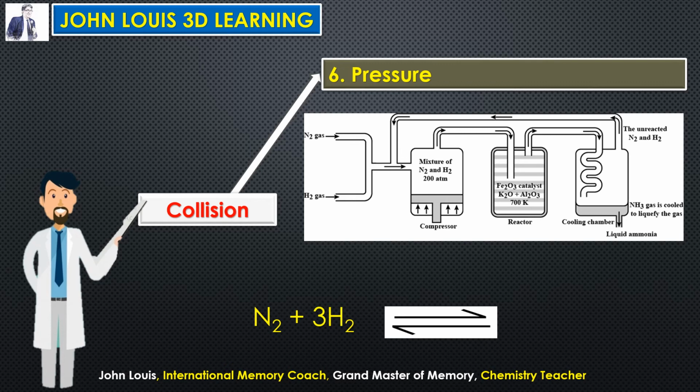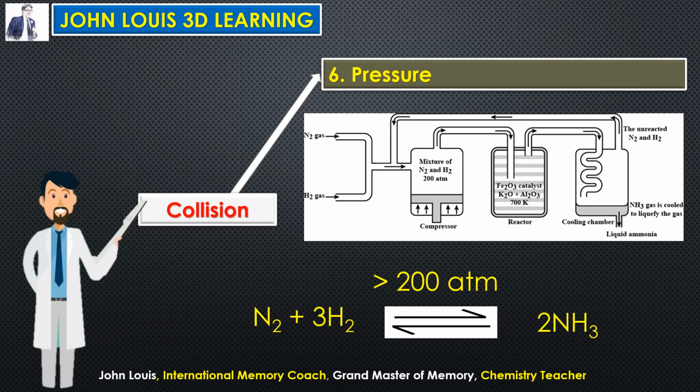Lower temperature means what here? 300 degrees Celsius. Without pressure, they need 700 degrees Celsius. But with pressure, they can collide with one another to form ammonia gas at 300 degrees itself, with 200 atmospheric pressure. If you look at this diagram, you can easily understand: nitrogen and hydrogen gas are passed from the left into a container. In that container, a compressor is used to compress the gas to 200 atmospheric pressure. And then they are sent to a condenser. Then ammonia gas will be produced.